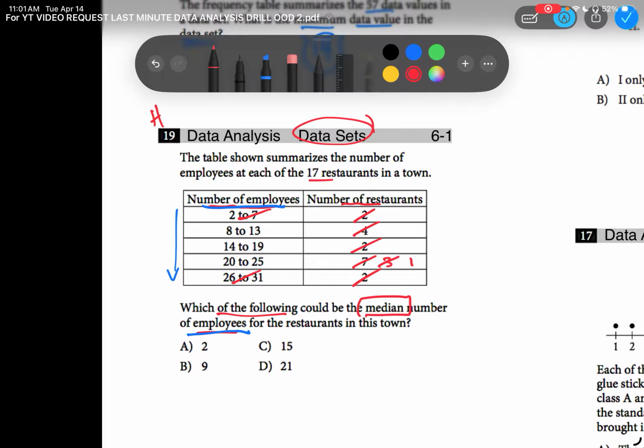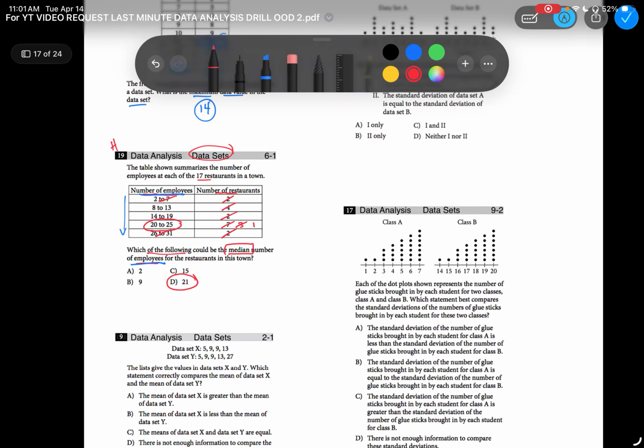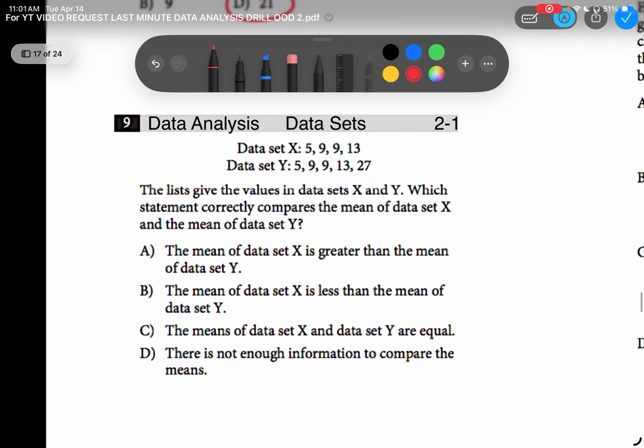1 restaurant left over, which has to be in the range of 20 to 25 employees, which is the best answer. D is in double trouble. That's it, ladies and gentlemen. Owned.